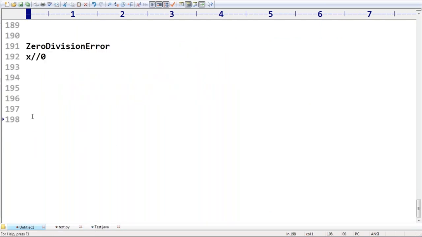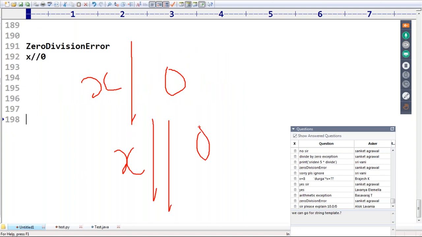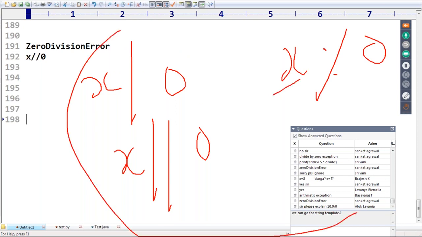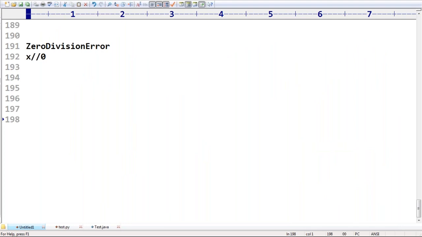Remember, in Python, sir, x by 0 or x floor division 0 or x modulo 0. Sir, whether the x value is an int value or a float value, in any case the result is always ZeroDivisionError. Clear? Yes, are you in a position to understand, right? That's all. This is about arithmetic operators and the loopholes whatever we have, sir.